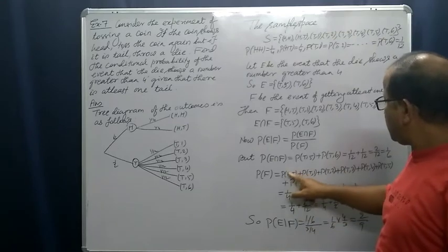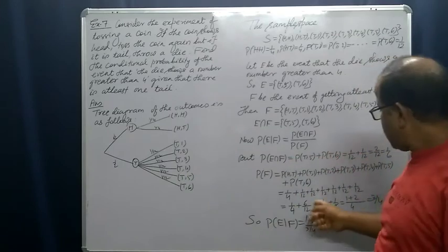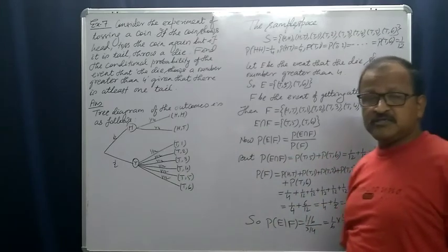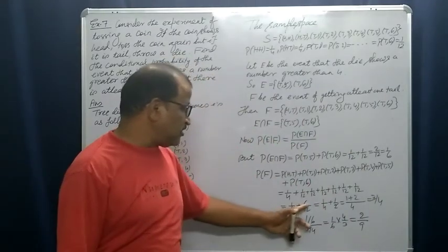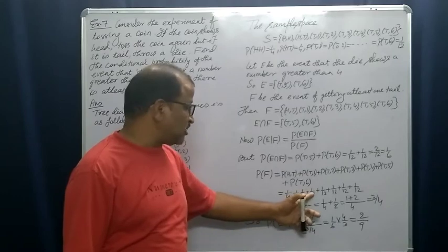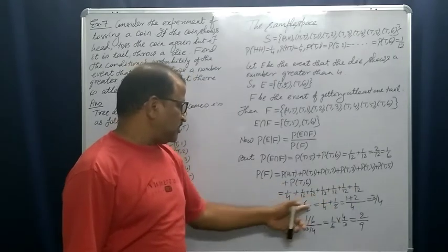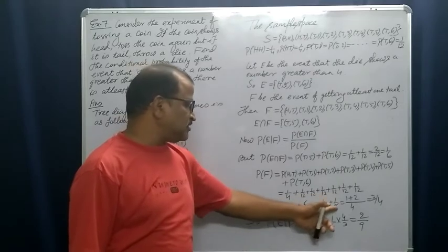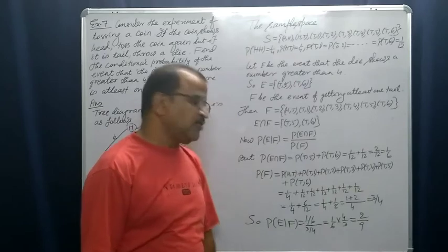I have written probability of HT is 1 by 4, we have discussed, and all other have probability 1 by 12. So it is 1 by 4 plus 6 into 1 by 12, because there are 6 terms, 1, 2, 3, 4, 5, 6. So now it is 1 by 4 plus 6 by 12, which means 1 by 2. We'll take the LCM, it is 1 plus 2, that is 3 by 4.